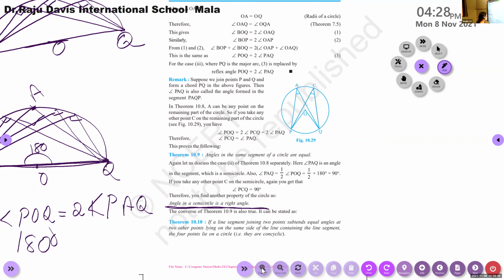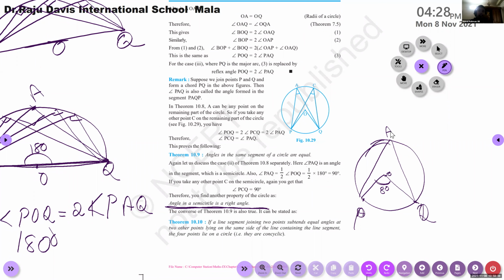Wrote? Yes, ma'am. Now see one more result. Consider a circle, center at O, and PQ any arc, and let this angle POQ be 80 degree.